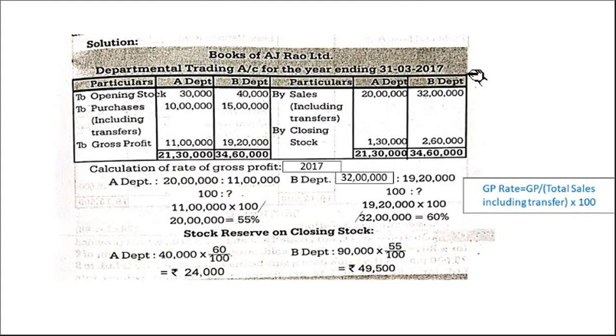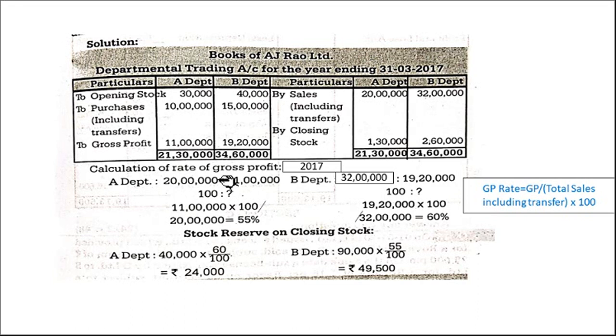So current year, that means 2017, this data we have to use. So rate of gross profit, what is the formula? Gross profit rate is equal to gross profit divided by sales, which includes the transfer, into 100. Okay, the same thing here.